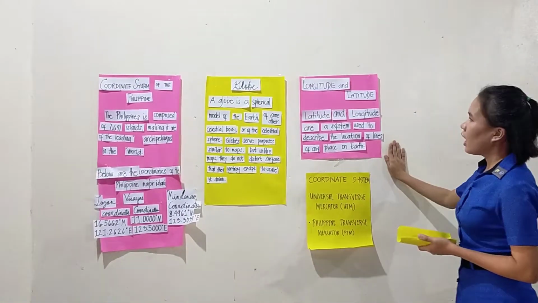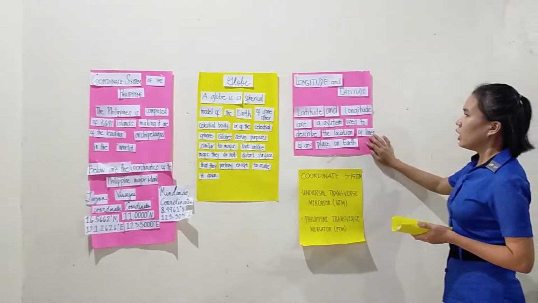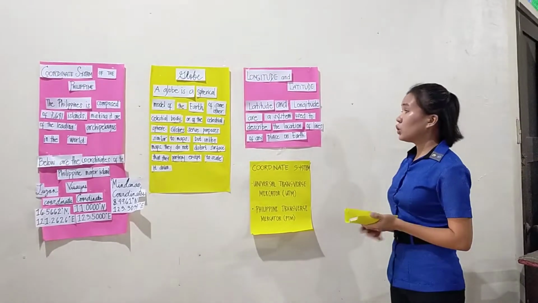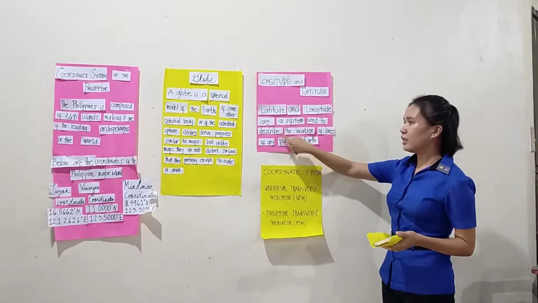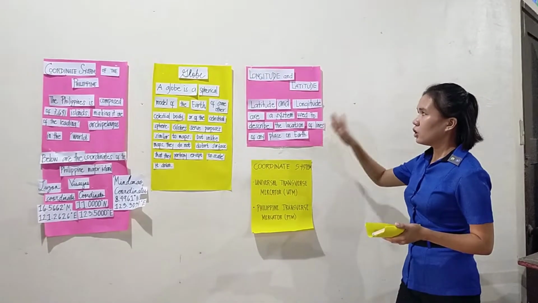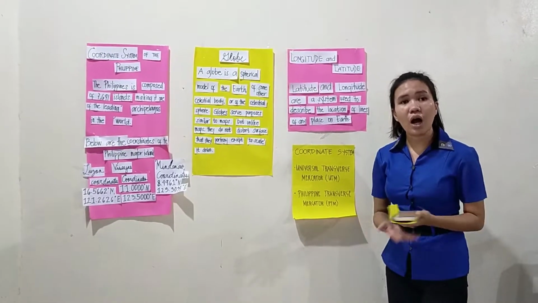Next, we have the longitude and latitude. Latitude and longitude are a system used to describe the location of lines of any place on Earth. That means longitude and latitude are imaginary lines.